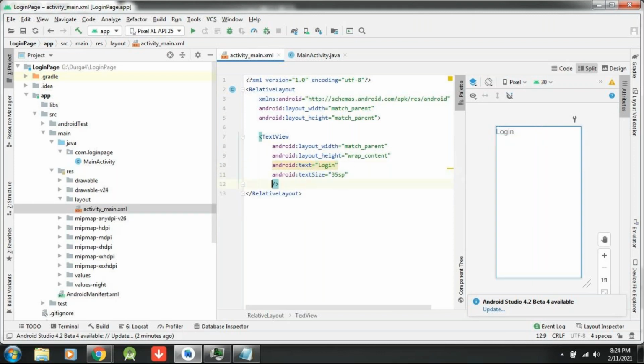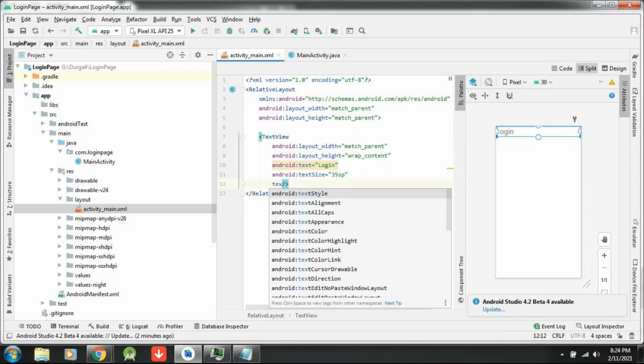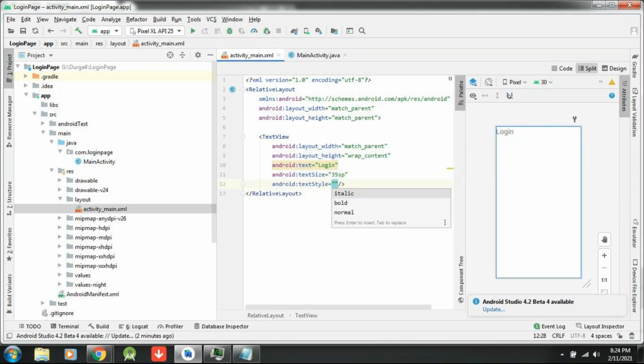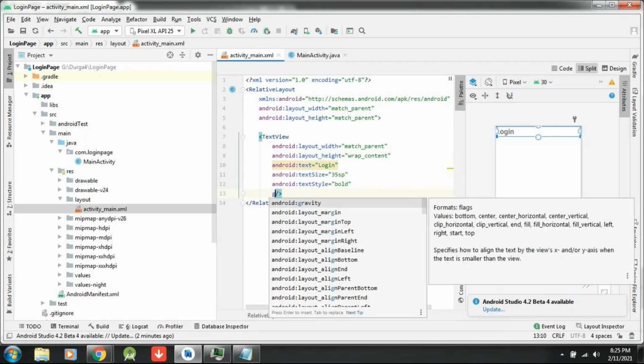To make it bold, what property do I have to write? textStyle. textStyle bold. If I make it bold, it is coming bold, but see, this is aligned exactly at the left side, and I would like to get it into the center. So to make it center, you have to write android:gravity. Gravity is a property with values like bottom, center, center horizontal, center vertical, which specifies how to align your text along the view's x and y axis.